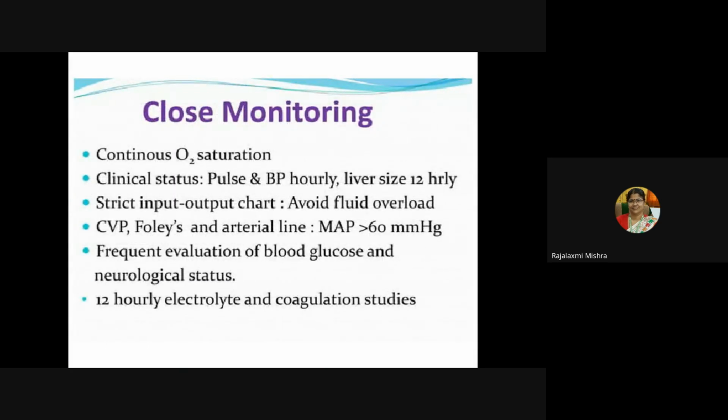So it requires close monitoring. Continuous oxygen saturation will be seen. Then clinical status, you will monitor with pulse and BP. Then liver size 12 hourly. Then strictly monitor the intake output chart, avoid fluid overload. Then central venous pressure, you have to monitor, Foley's and arterial line. You have to check mean arterial pressure. It should not cross more than 60 mm of Hg. Frequent evaluation of blood glucose and neurological status. 12 hourly electrolyte and coagulation studies will be done.